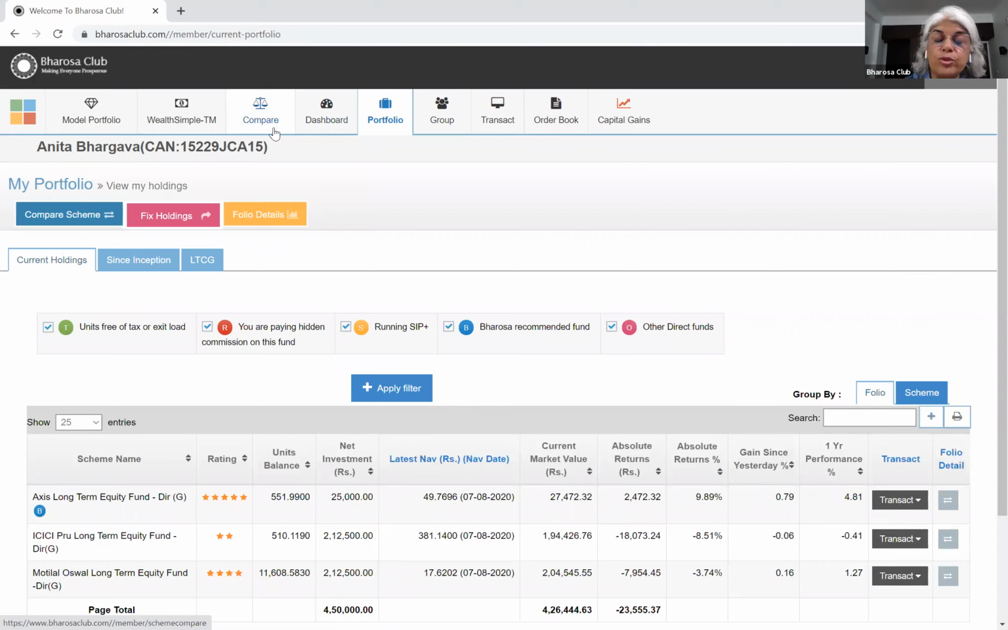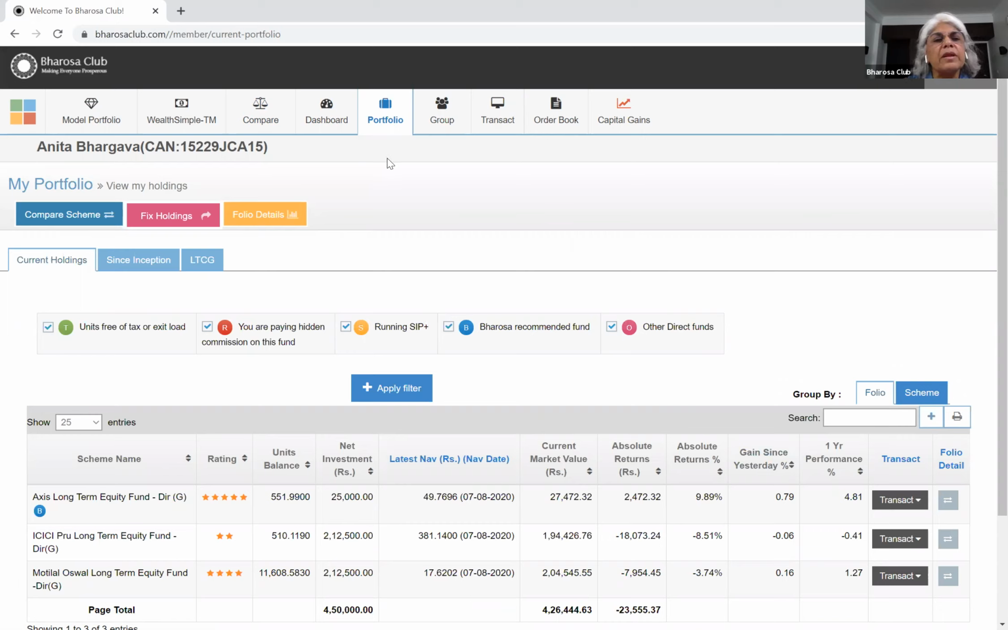You don't even need to do that, because if you have the list of your funds, you can just see how they're performing. You can look at the 1-year performance of a fund using compare schemes, and compare them.